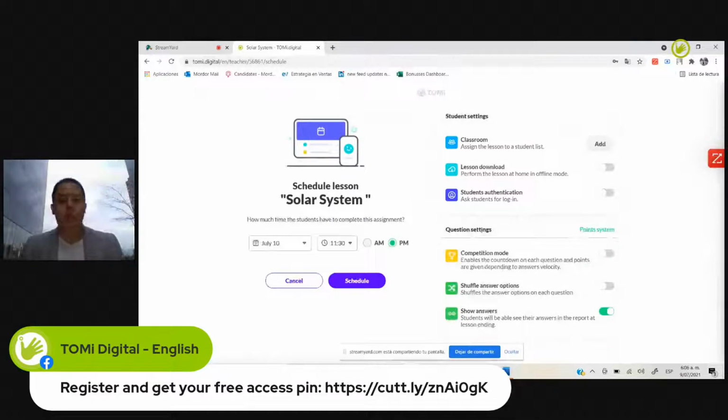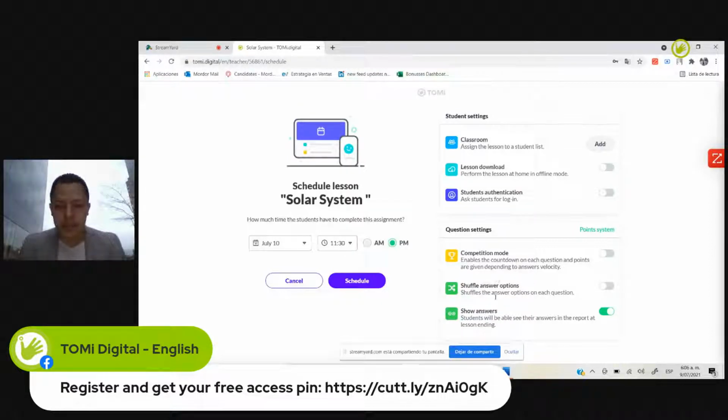Perfect. In terms of the question settings, as in the real-time option, we can have competition mode, which allows the students to be in a competitive mode where they get points based on the accuracy of their answers.